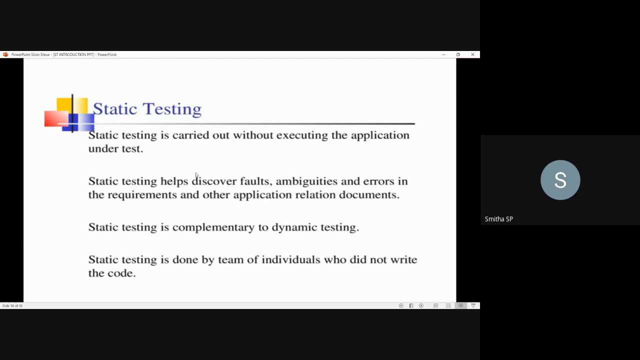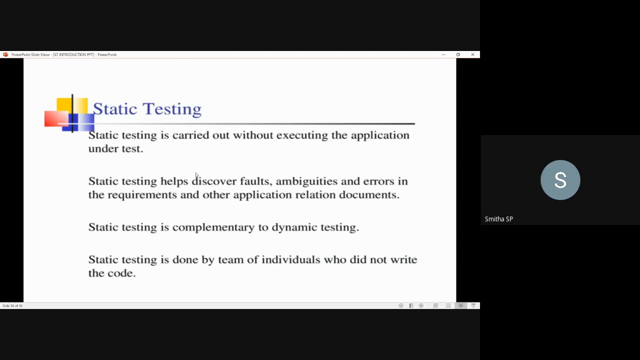This static testing helps to discover the faults, ambiguities and errors in the requirements. We can identify such things in static testing, and other application related documents also will be verified in this static testing. So static testing helps in discovering the faults, ambiguities and errors in the requirements and the other application related documents.